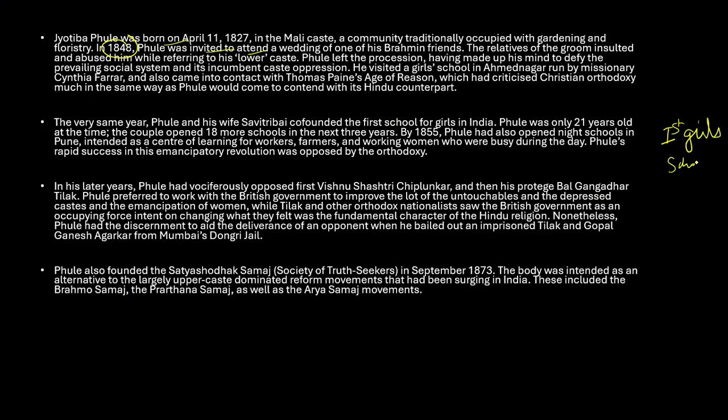Okay, and this was in the year 1848. Along with this, he also started 18 more schools within 3 years. So this is the first point. He opened a night school for workers and farmers. It was not possible for workers and farmers to go to school in the day. So here you can see he opened 18 more schools in the next 3 years.